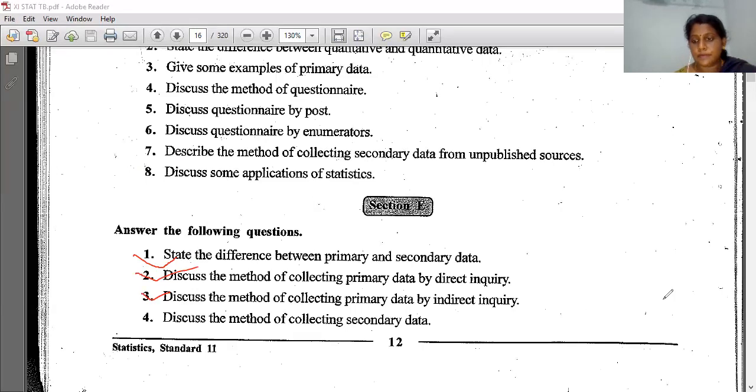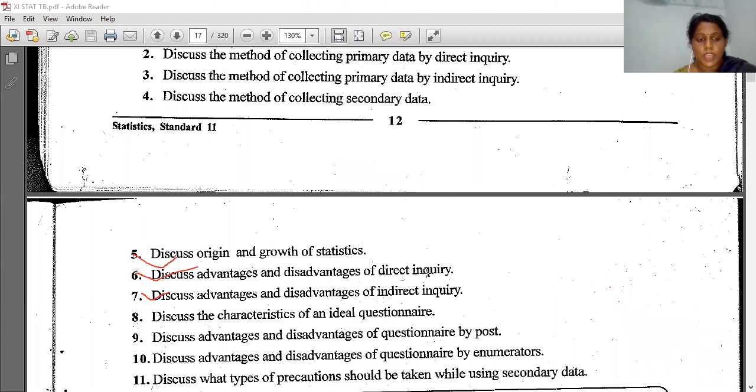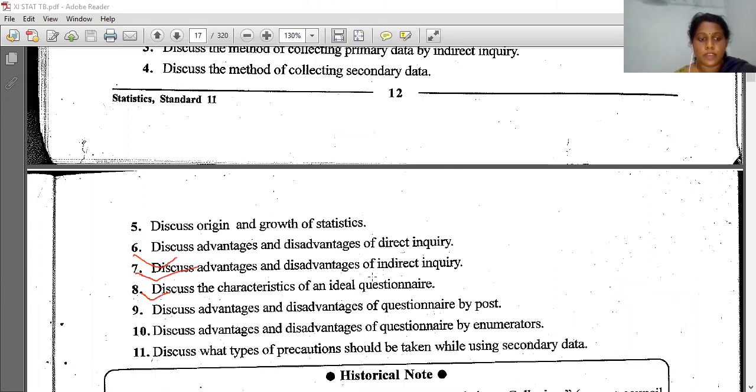Then the fifth one, no, not the fifth one, sixth, seventh, and eighth. Okay, wait, I will tell you.